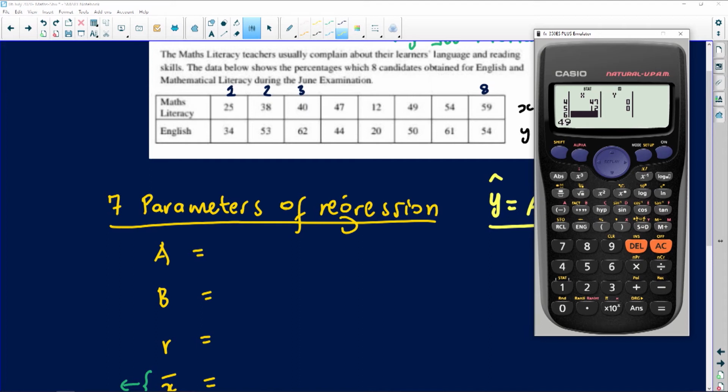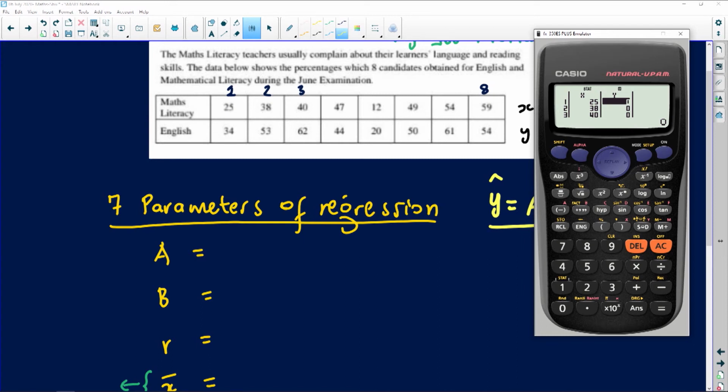The next child got 49, and then the next child got 54 for maths literacy. And the last child got 59 for maths literacy. You'll see the calculator just put zeros for Y. So you need to press the right-hand side arrow, and then you go up, up, up, up until you get to the first value there, which is going to be related to 25, that matches 25.